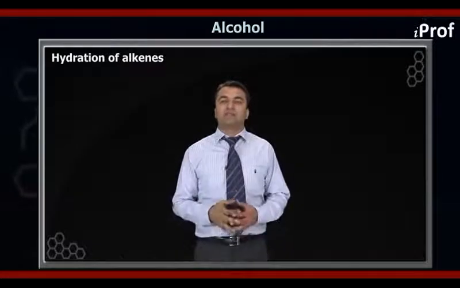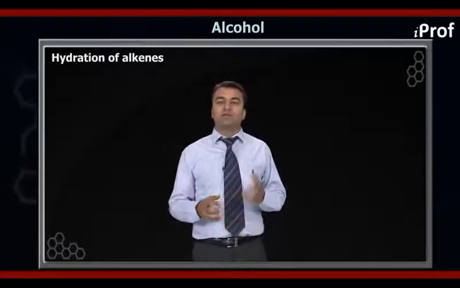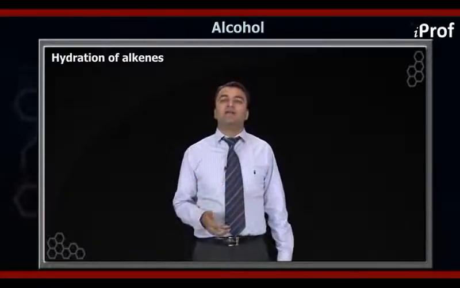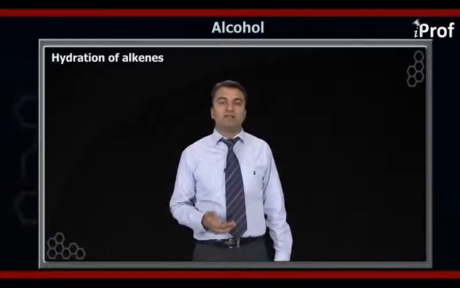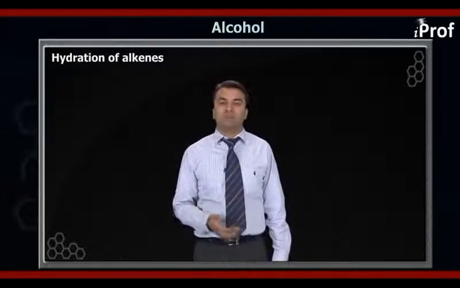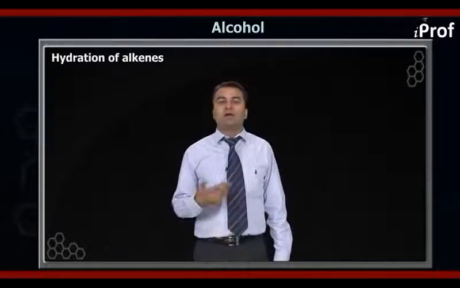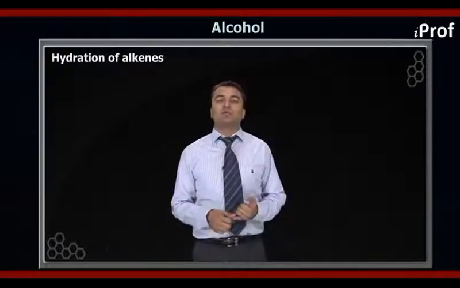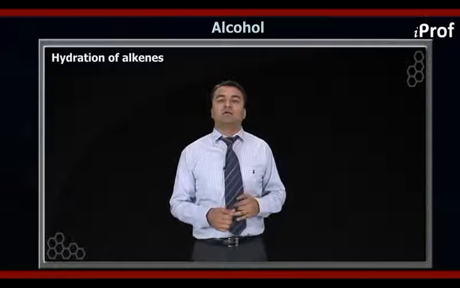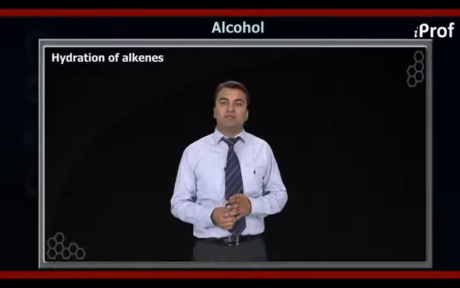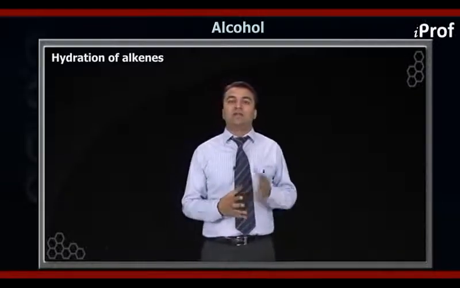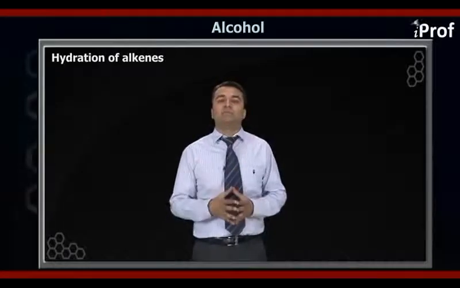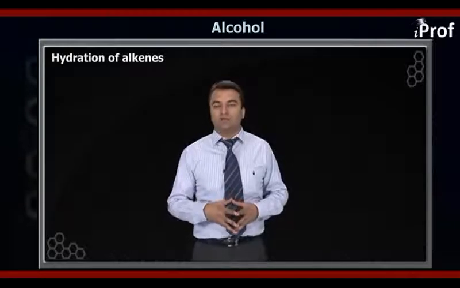Just now I told you that we are preparing alcohols from alkenes by hydration, and hydration means the addition of a water molecule. When you add a water molecule, we have 2 parts: one is the proton, and the other is the OH minus ion. So the water molecule is added to the alkene in the form of H plus ion and OH minus ion.